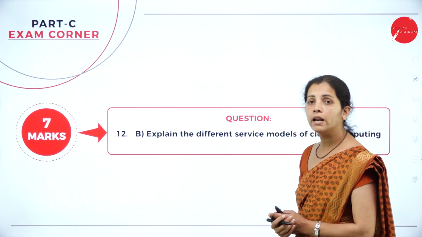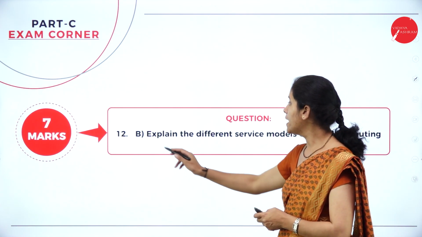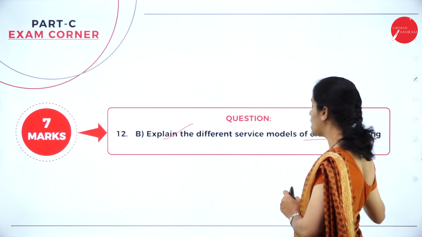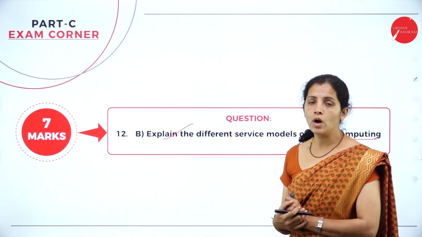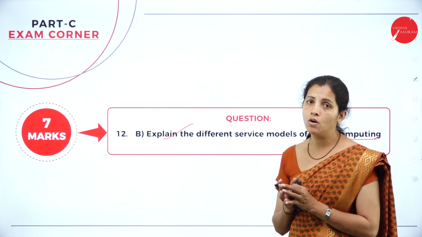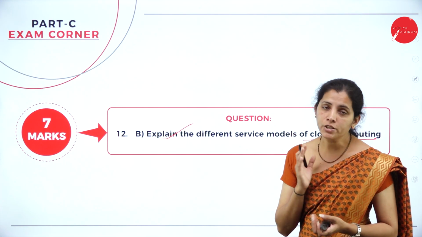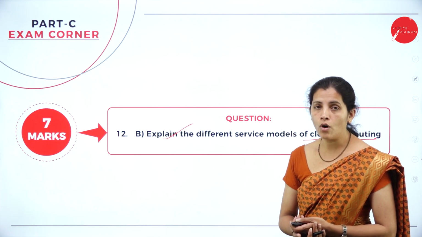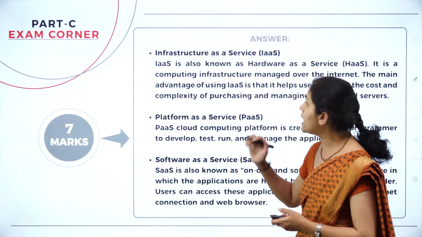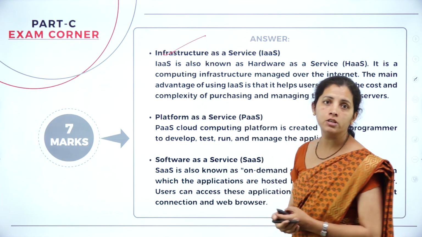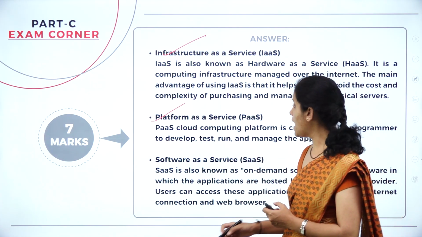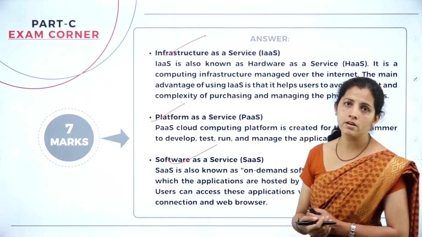Now the next question here is, explain the different service models of cloud computing. So I want to explain the 3 different service models of cloud computing. The 3 kinds of service models I have here are infrastructure as a service, platform as a service, and software as a service.